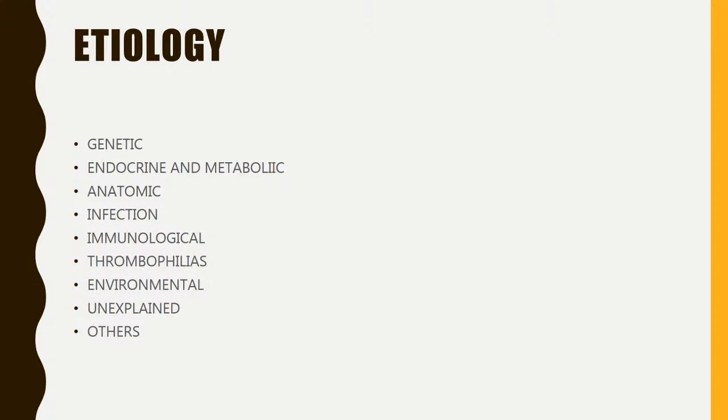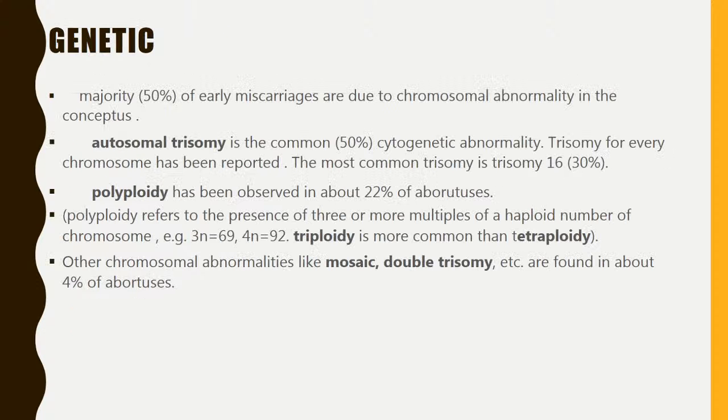Etiology. What are the factors responsible? Genetic, endocrine and metabolic, anatomical, infection, immunological, thrombophilias, environmental, unexplained, and others. Genetic factors. The majority of early miscarriages are due to chromosomal abnormality in the conceptus. Autosomal trisomy is the common cytogenetic abnormality, 50% of all the chromosomal abnormalities. Trisomy for every chromosome has been reported. The most common is trisomy 16.